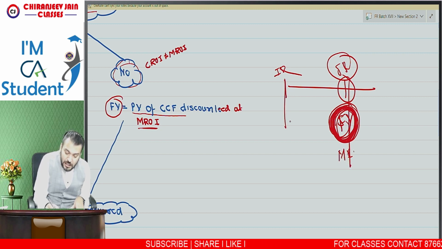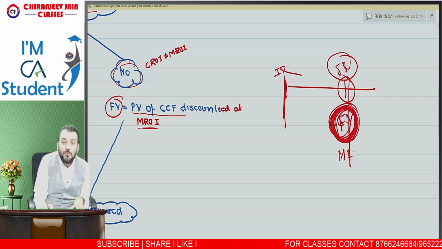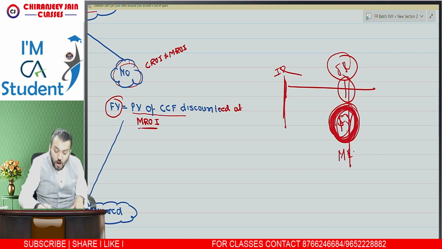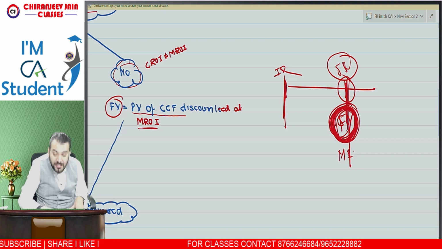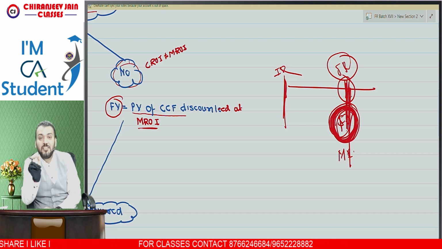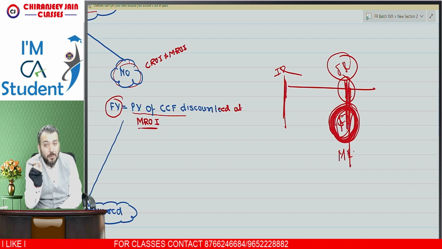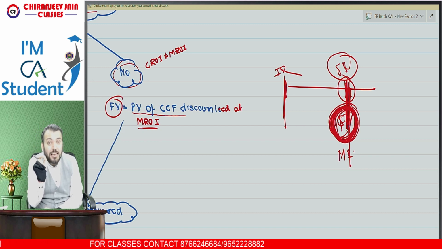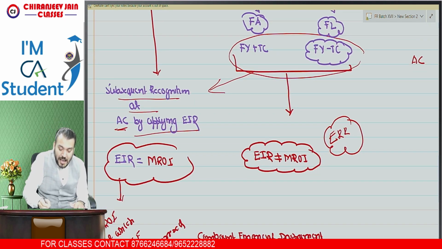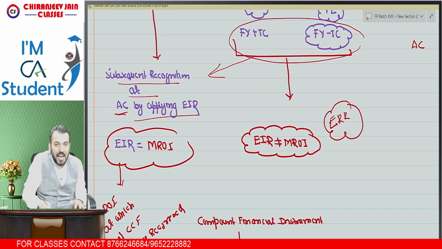Understood now? Even though initial recognition was done at fair value, if you are subsequently calculating fair value, it will be calculated by applying the market rate of interest on this date, not the original EIR. So whenever you calculate fair value, you should consider the market rate of interest on that date. But interest income and interest expense will always be calculated by taking the EIR into consideration.